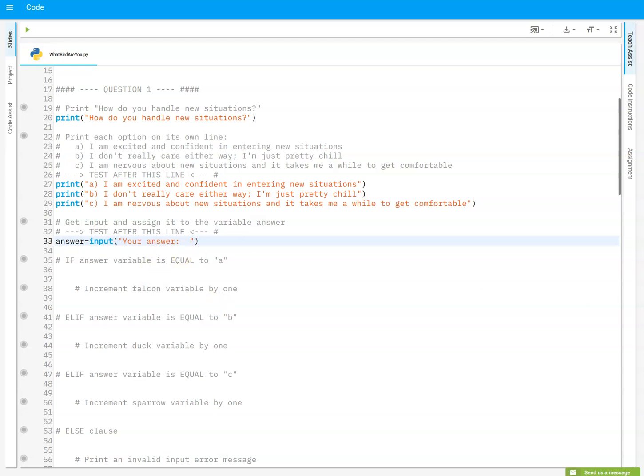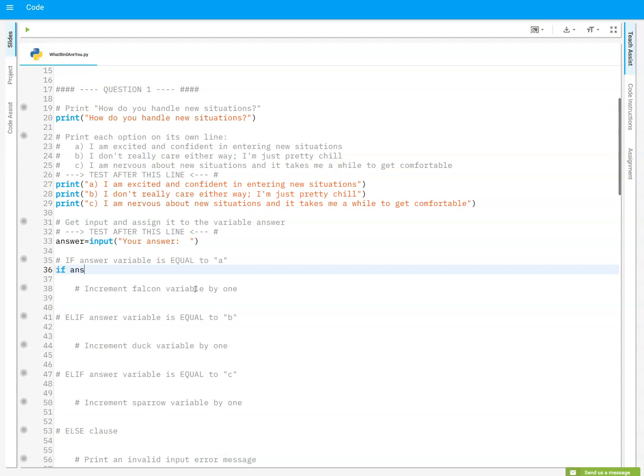Let's go here. So now I have to do some conditionals. This is where these if and elif and else come in. So I've got A, B, and C. So the if will be A, elif will be B, and elif will be C, and then I could do an else clause if they put something else in, because all I'm really looking for is A, B, or C. So anything else, I'm going to have an else clause for. So if the answer is equal to A, then I'm going to increment the Falcon variable by 1. It looks like I'm not going to give any output. I'm just going to increment the variable Falcon by 1. So we'll just do this.